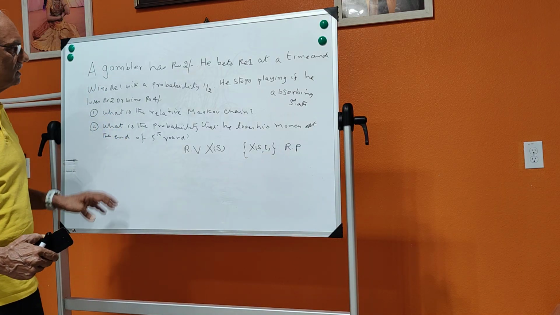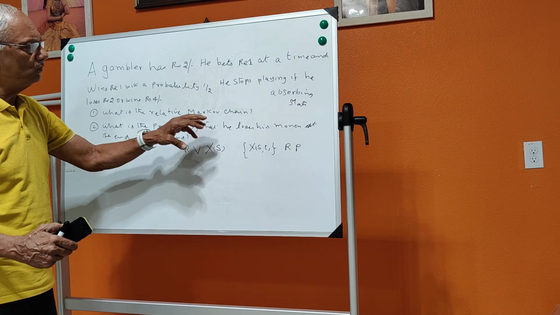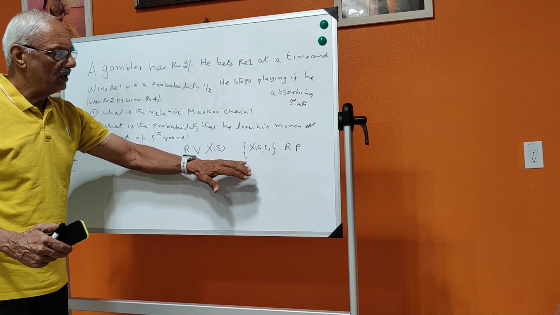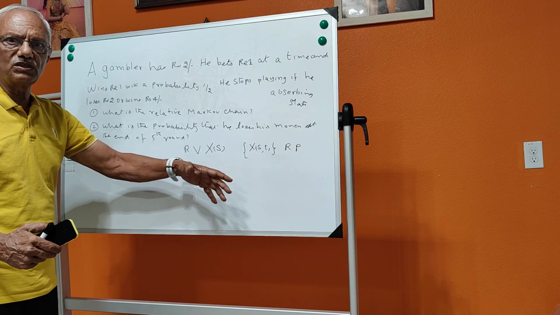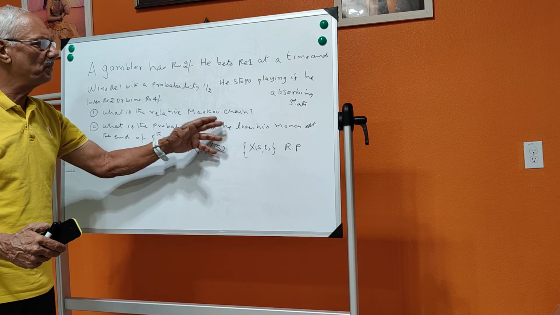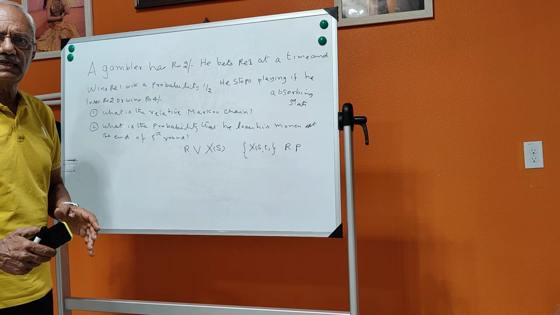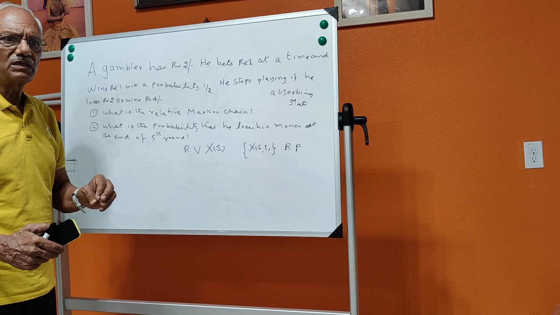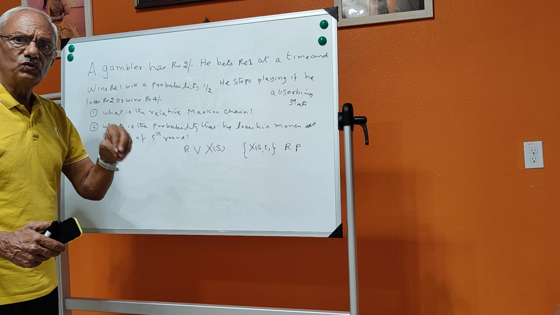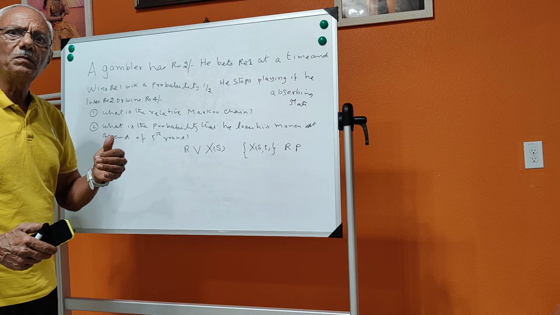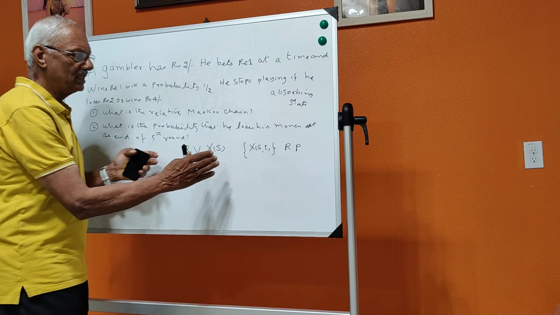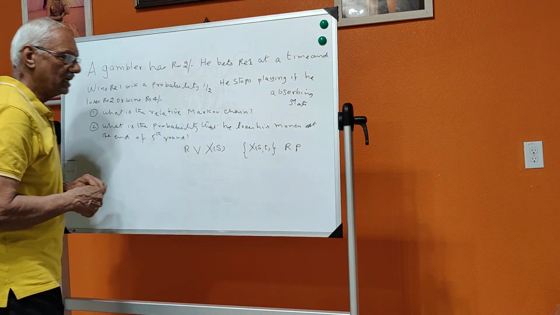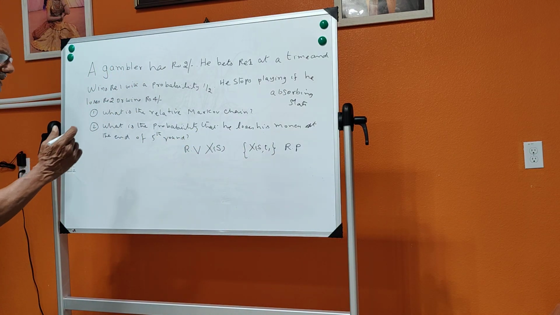This Markov chain is a special concept that we deal with in random processes. What it tells you, in simple words, is that the future depends on the present and not on the past. Let us suppose that this is our random process. Then I write something on the board.